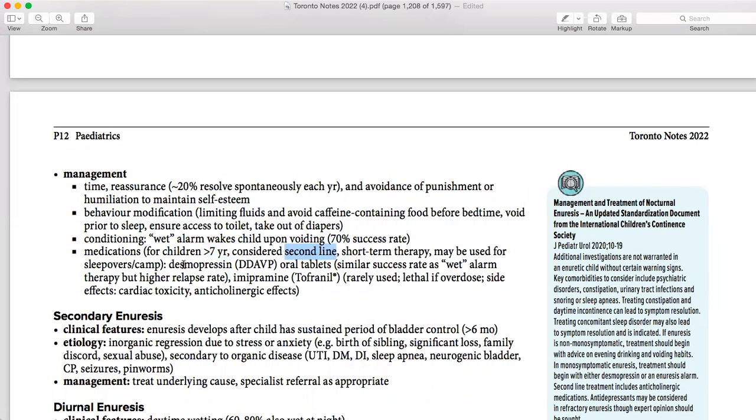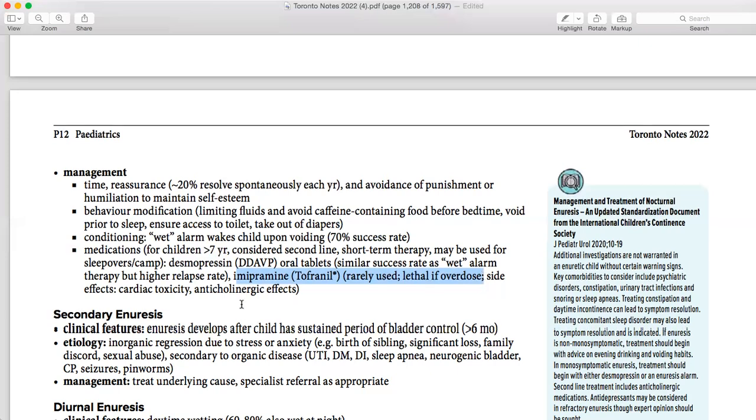What are the medications? Desmopressin and imipramine. Let's suppose I have to choose between desmopressin and imipramine. What I'm going to choose is desmopressin because it has fewer side effects and a higher success rate. Imipramine has a risk of lethal overdose, so the baby might take more than what is needed. It can cause cardiac toxicity and anticholinergic effects.